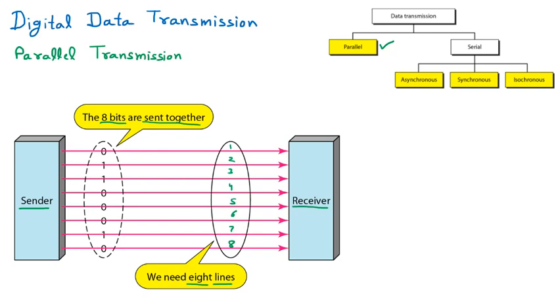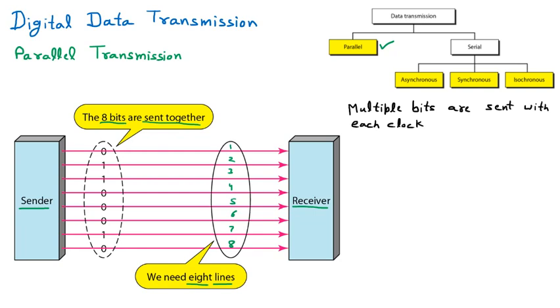Bits can be 0 and 1 because we are learning digital data transmission, so for sure we are sending digital signals. If I talk about the definition, then we can say that multiple bits are sent with each clock tick.